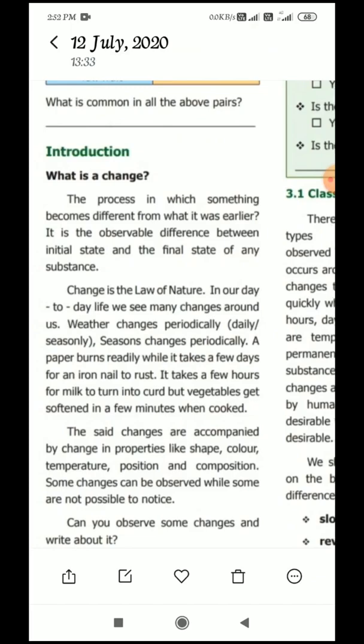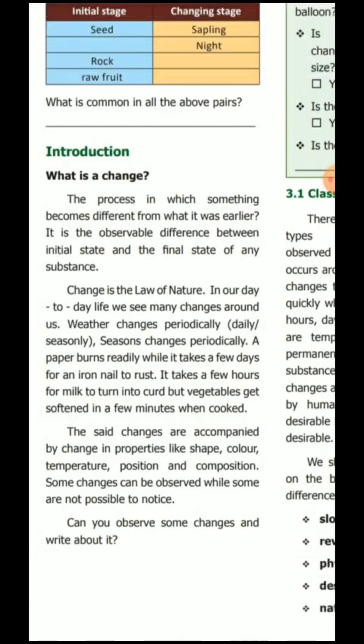In our day-to-day life, we see many changes around us. For example, weather changes periodically. Sometimes it will be hot, sometimes it will be cold. So weather also changes. Changes take place around us all the time. So let's take a look at some common changes happening around us.